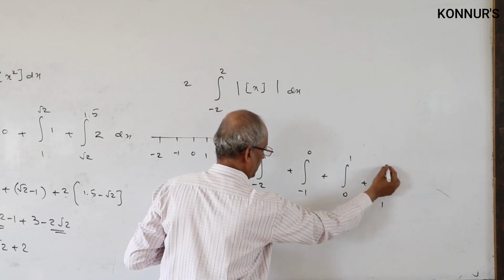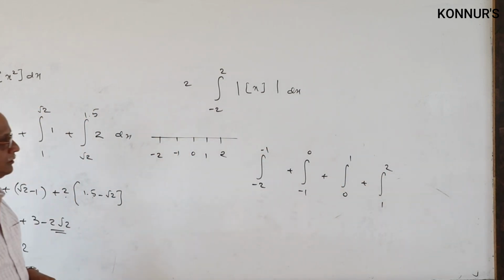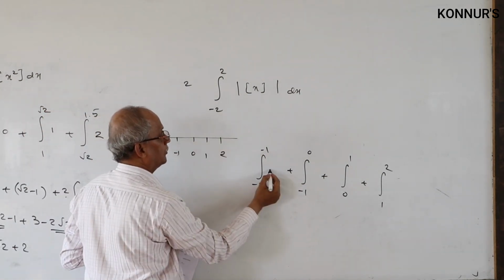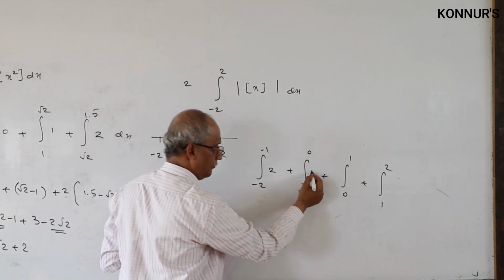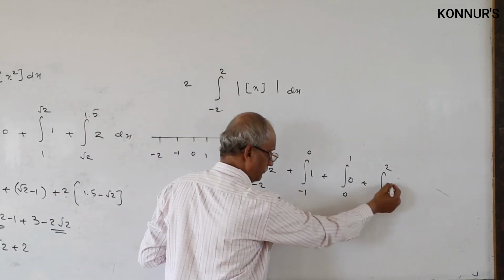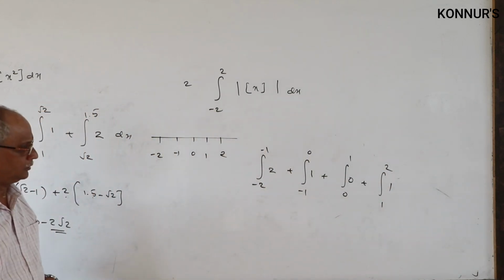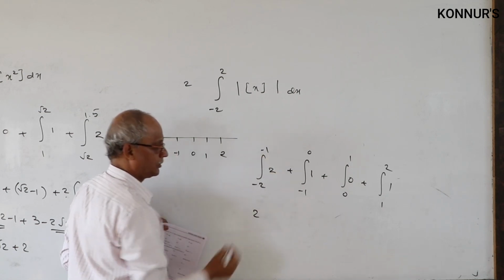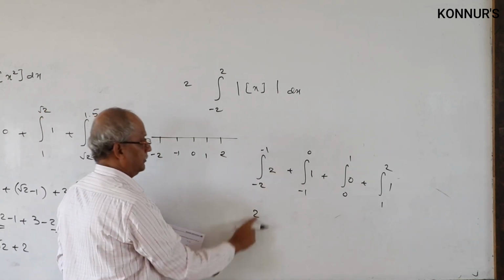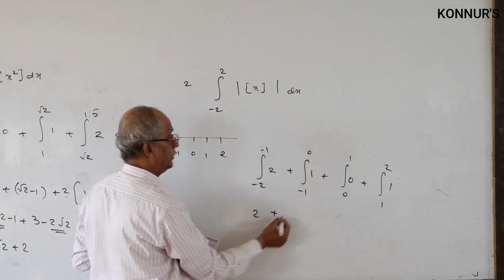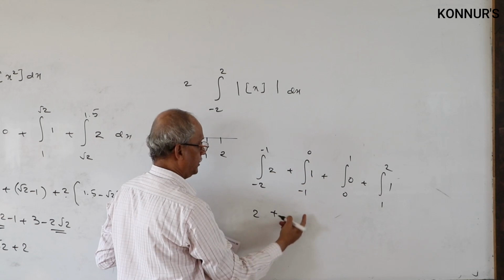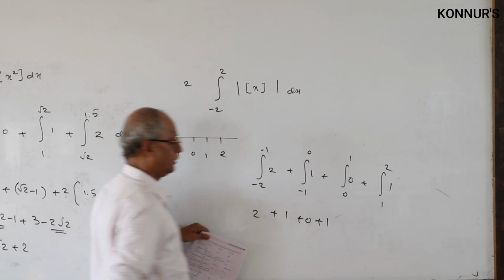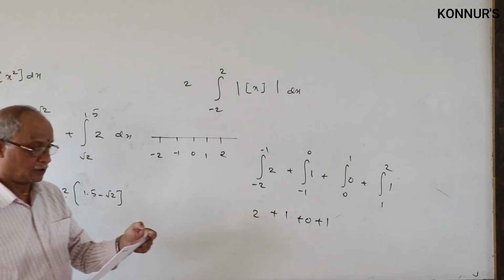This is what changes, the breakup limits. In this, the value is minus 2, modulus of minus 2 is 2. Here, 1, 0, 1. Finished? Integration is over, 2 outside. Upper limit minus lower limit: minus 2 plus 2, minus 1, 1, 2. Next, 1 into upper minus lower, 1. Next 0. 1 into upper minus lower, 2, 1, 1, 4. That is the answer. Fourth option.